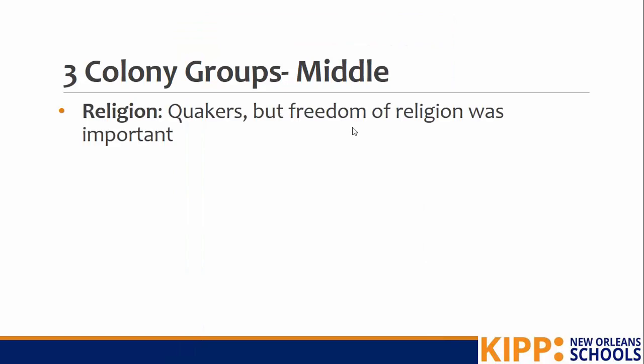So the religion of the middle colonies is that they were Quakers. Quakers believed that freedom of religion was important. The Quakers welcomed anyone, including Native Americans. The Quakers were one of the few groups that didn't try to force the Native Americans to practice their own religion. So we're comparing the Puritans in New England to the Quakers in the middle colonies. The Quakers were much more tolerant. They allowed other religions. The Puritans did not.